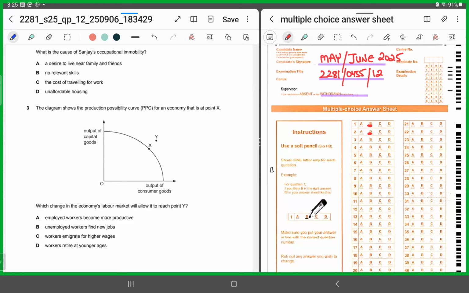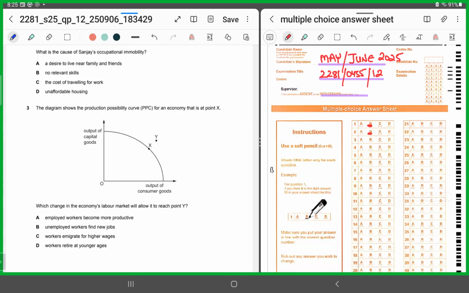Now, why do you think a PPC would shift outside? It's shifting towards the right. The entire PPC is going to shift, right? Why? Because it's originally at point X. Moving from point X to point Y means what? An increase in the productive capacity of the economy, right? So either it could be the quantity of labor or the quality of labor. Either there is a rise in the quality of labor or an improvement in the quantity of labor, right?